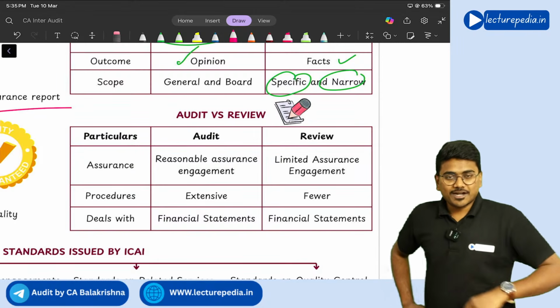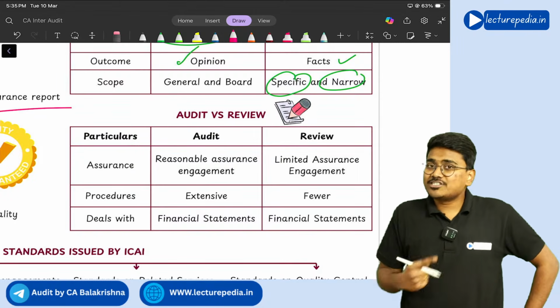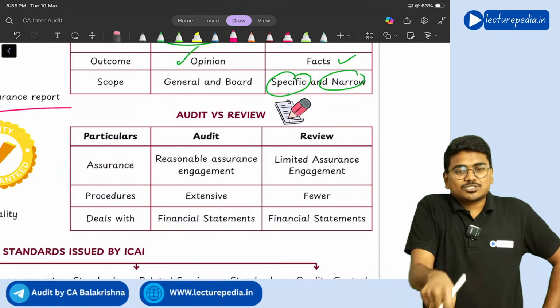So in case of audit, which type of assurance will you give? Reasonable assurance you will give. In case of review, which type of assurance will you give? Limited assurance you will give.